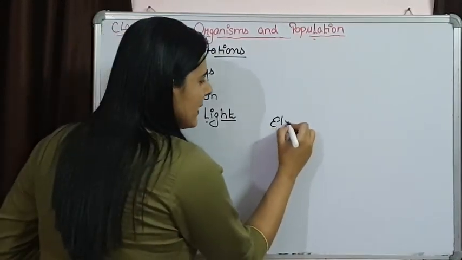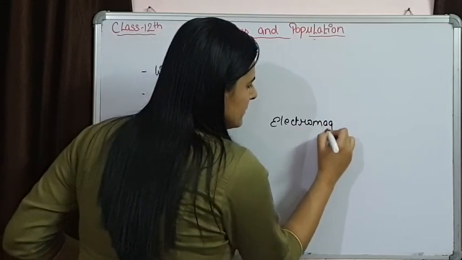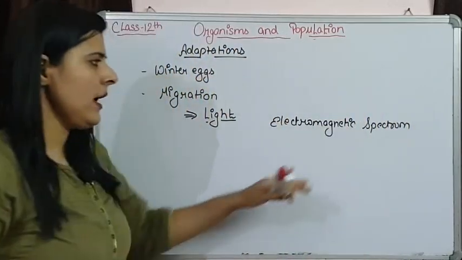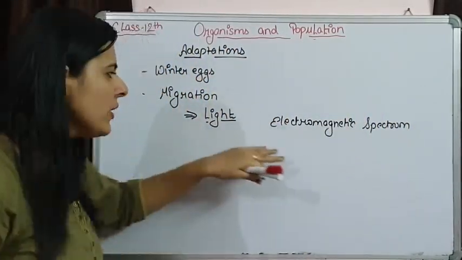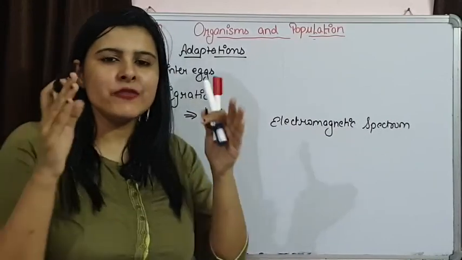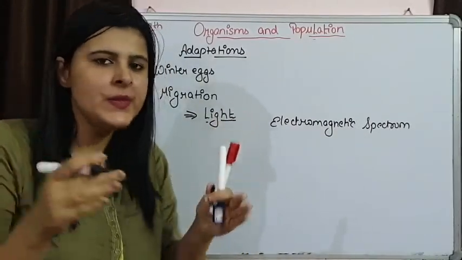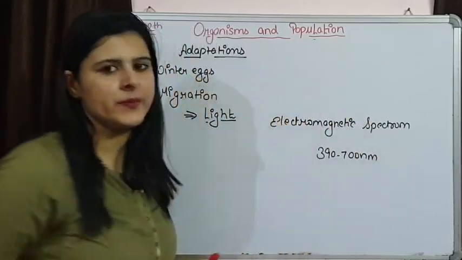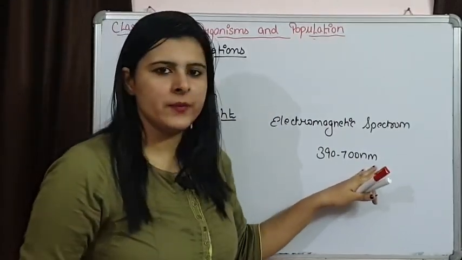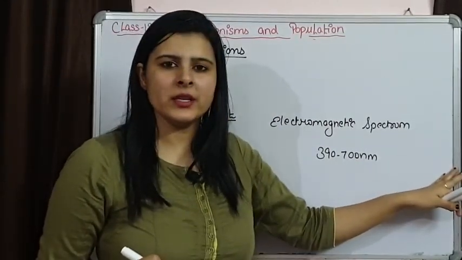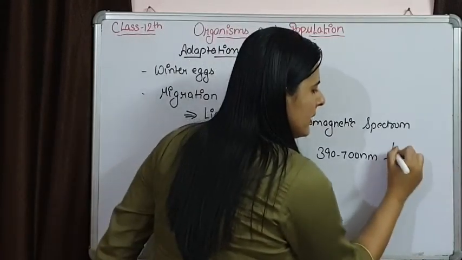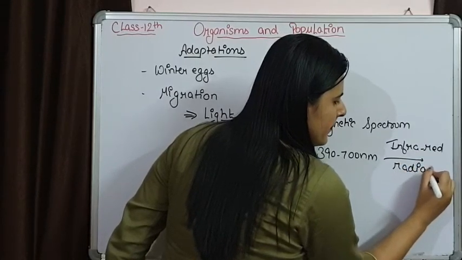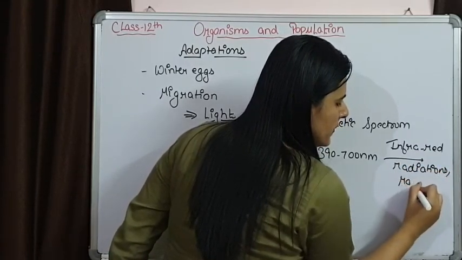So there is an electromagnetic spectrum. Out of this electromagnetic spectrum, if we are saying light, that is the visible part of the electromagnetic spectrum, that is almost ranging from 390 to 700 nanometer. If we are moving beyond this 700 nanometer, then we have certain rays like infrared rays, radiations, radio waves,